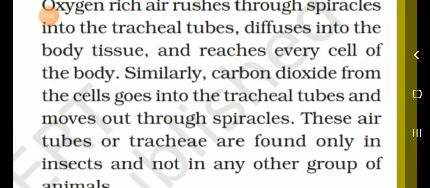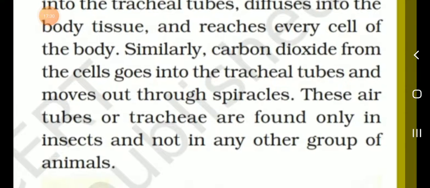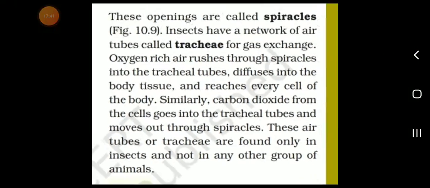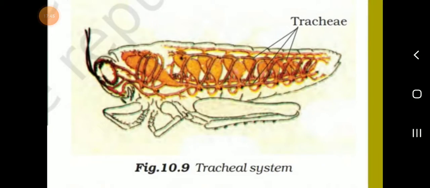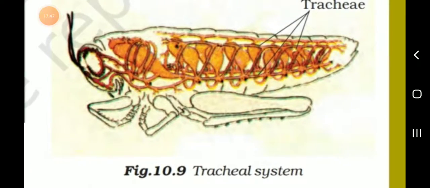These air tubes or trachea are found only in insects. Note the point: these air tubes or trachea are found only in insects, not in any other group of animals. Okay, it's very important, spiracles and trachea. The tracheal system, this one is a trachea of a cockroach.